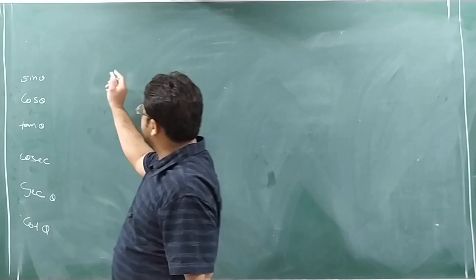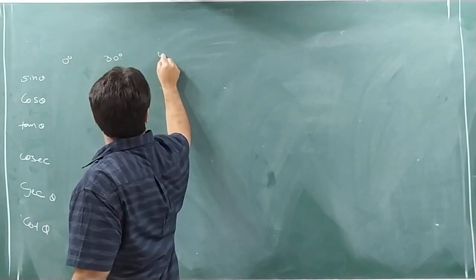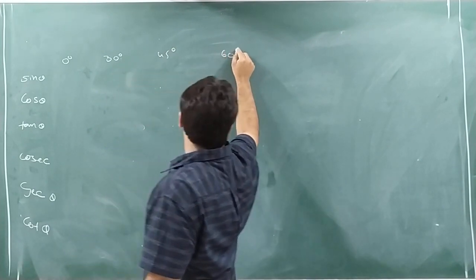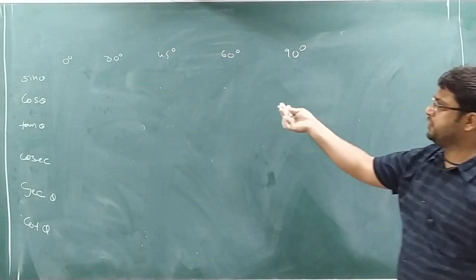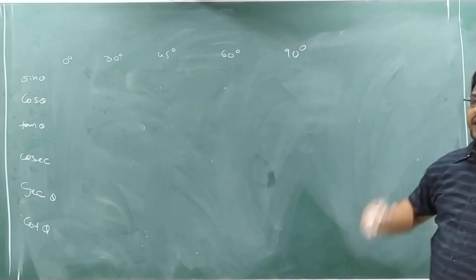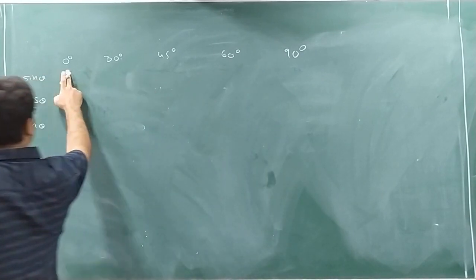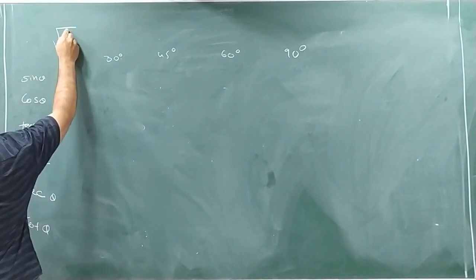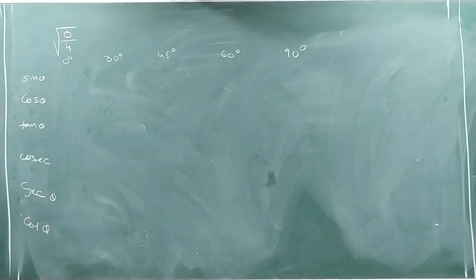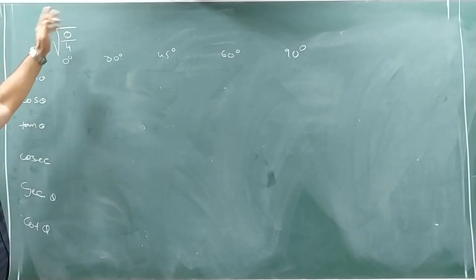See, remember first line, that is angle 0 degree, 30 degree, 45 degree, 60 degree, 90. Very simple. 0, 30, 45, 60, 90. Now how to solve this problem? See, this is 0. So remember, under root 0 by 4. This is 0. So write down up. Under root 0 by 4.